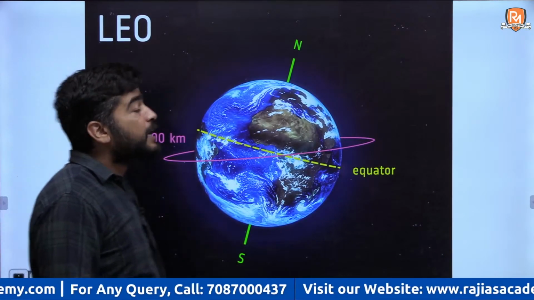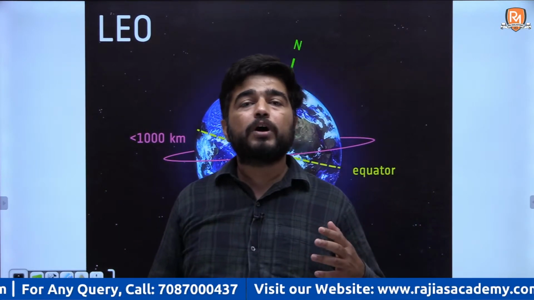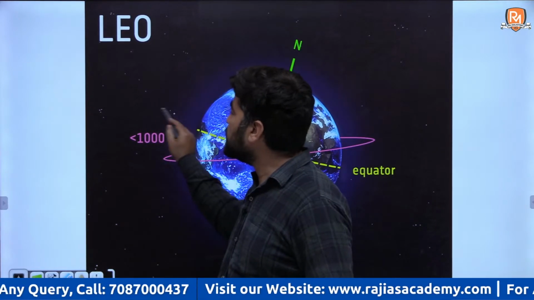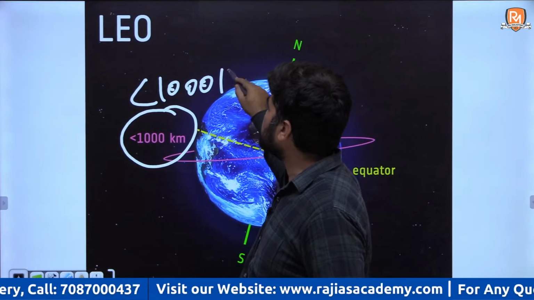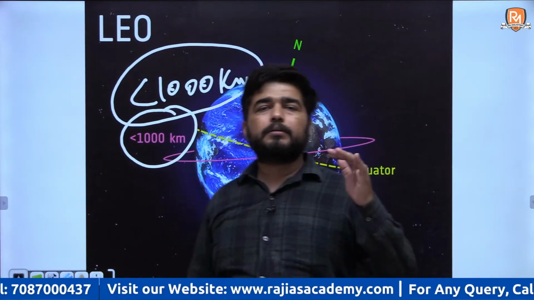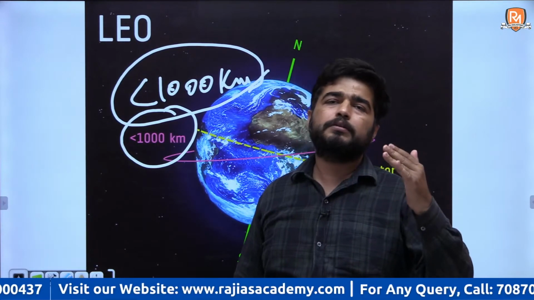Fine. Then low earth orbit. By the name you can understand low earth orbit. Here it's written less than 1000 kilometer, but these figures can vary between agencies.